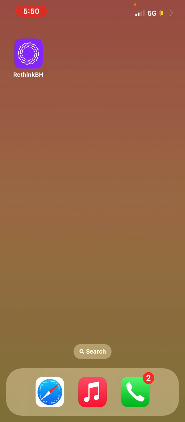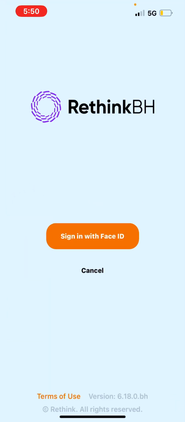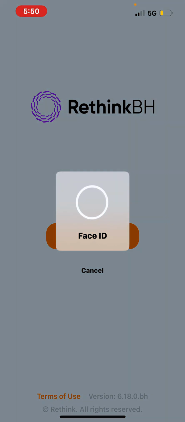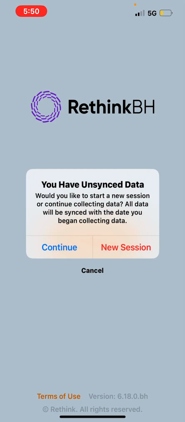My name is Damaris, and I am going to walk you through how to take data through the Rethink app. So I have my app available, Rethink Behavioral Health, and I'm going to click on it. I'm going to sign in. You have unsynced data. This is going to pop up when I have another session from a previous day and it's not completely synced. So I could either continue with that session or I can start a new session. But in this case, I'm just going to start a new session.